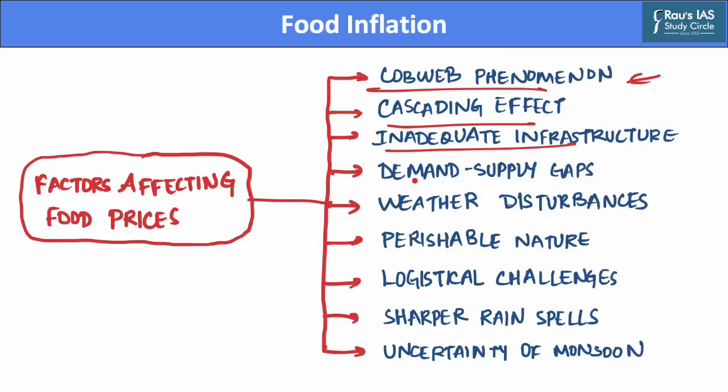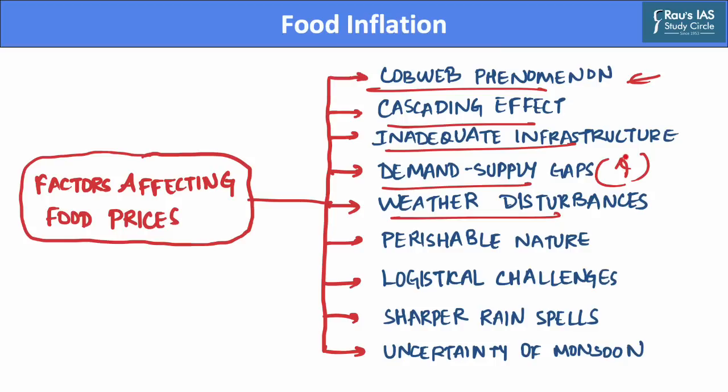Further, there have been demand and supply gaps in the country. For example, tomatoes are produced primarily in the southern states of India, whereas at this time the demand for tomatoes is high in the northern states, and hence there exists a supply gap in the northern states which leads to an increase in prices of tomatoes. Further, the prices have increased due to weather disturbances.